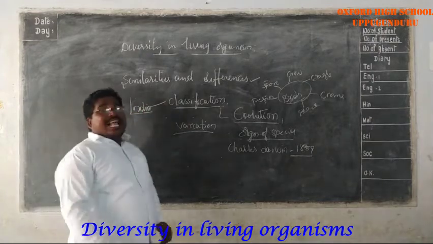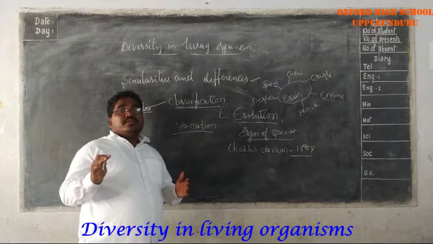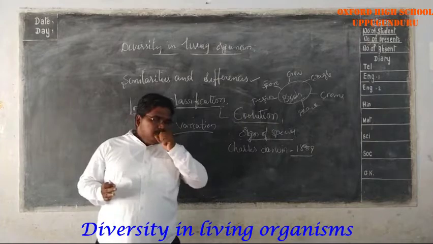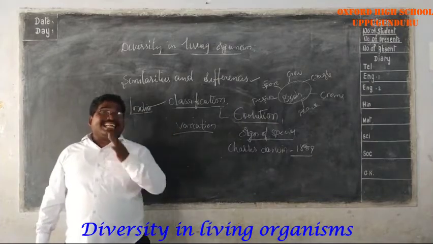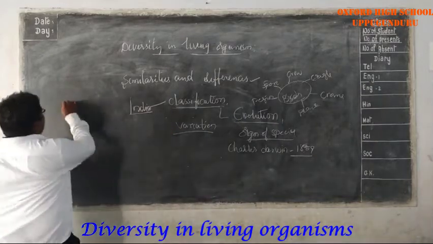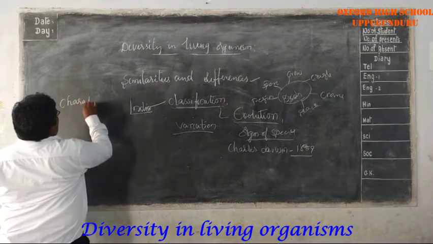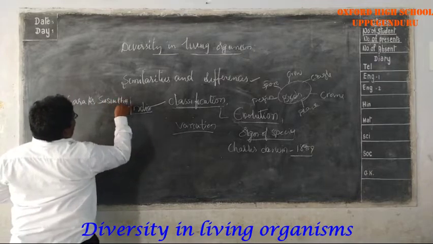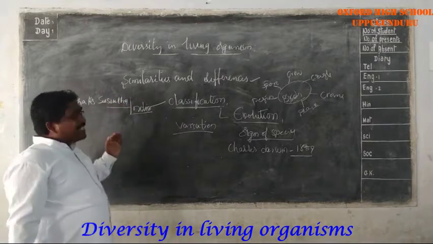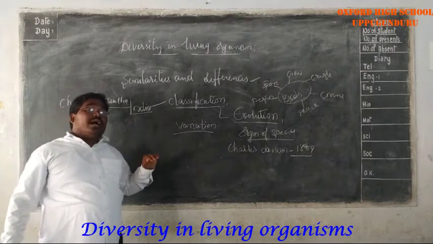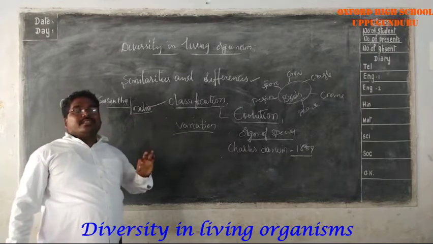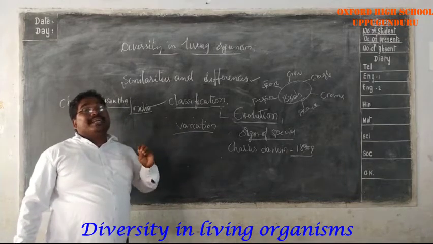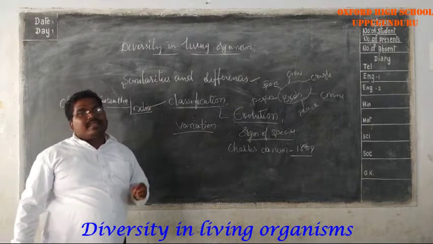In India also, classification was done by different scientists, before Christ and in the early years, by Charaka and Sushruta. Who are they? Charaka, Sushruta. These two scientists also classified the plants. The main classification was on plants, and they classified the plants by their medicinal values.